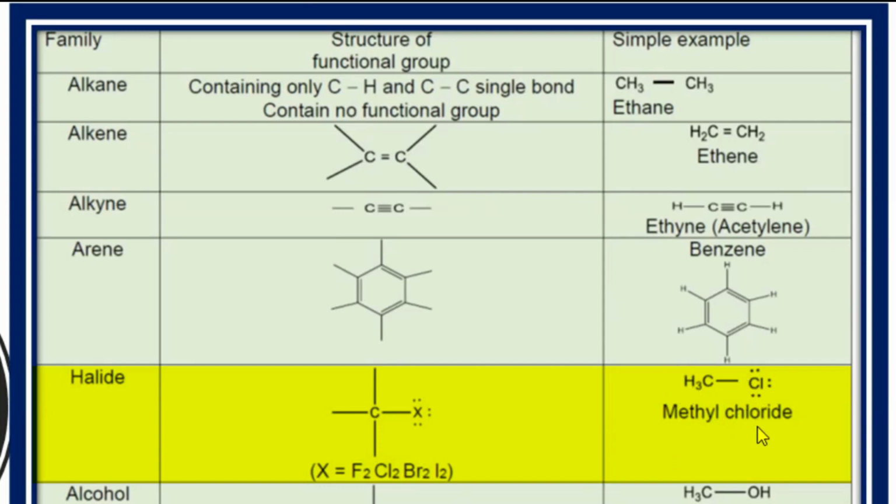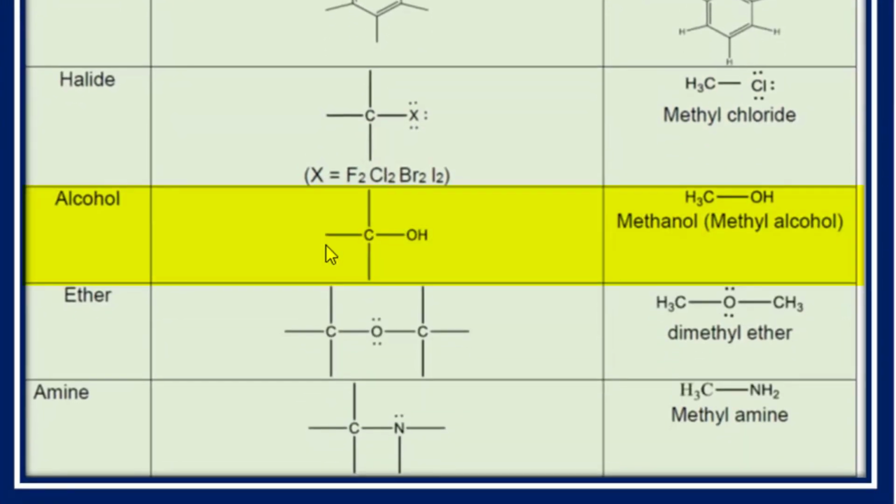So a simple molecule: this is the first carbon, meaning this is methyl, and it is attached with the chlorine. This is methyl chloride. Then a very interesting class, which is the alcohol. So when OH is attached with the alkyl part, that class is called the alcohol. For example, methanol or methyl alcohol is the simplest alcohol, and second is the ethyl alcohol. So when the ethyl part is attached with the OH, that is called ethyl alcohol. So all the organic compounds which have OH as a functional group are called alcohols.